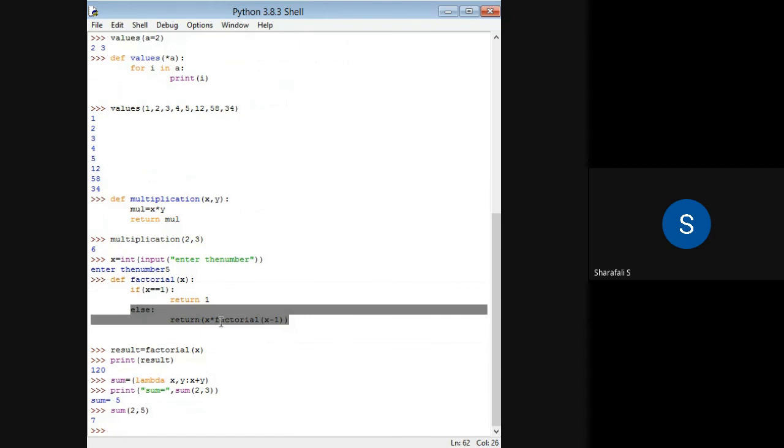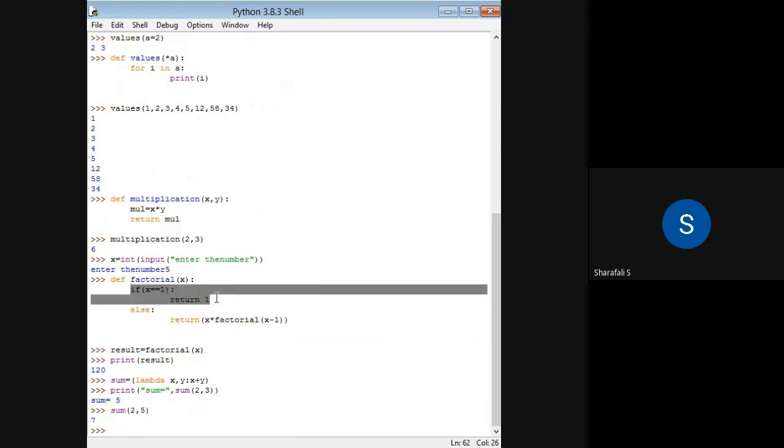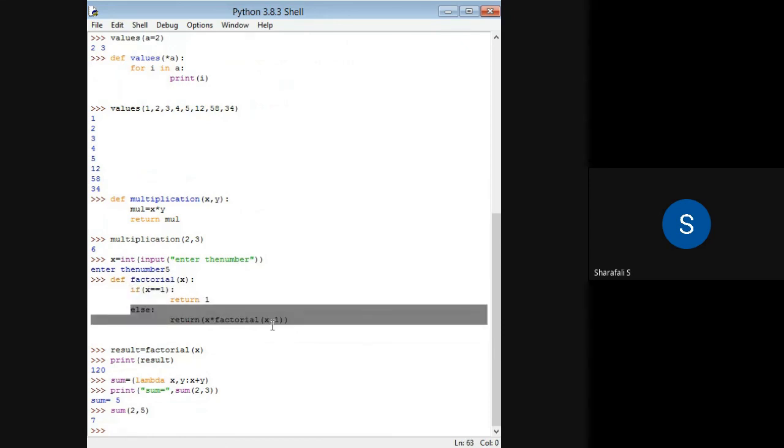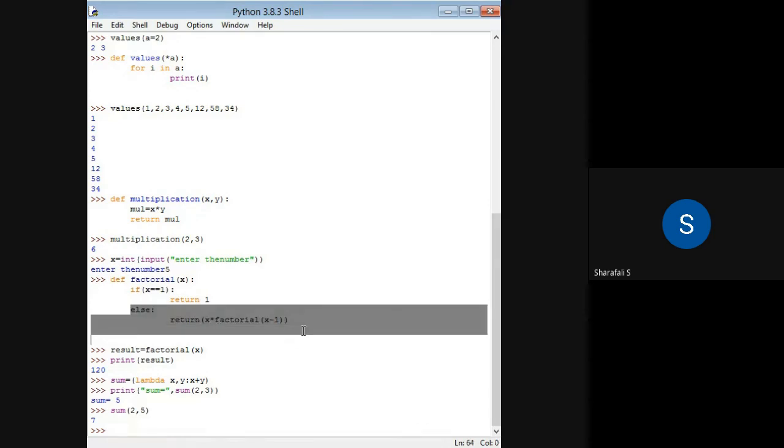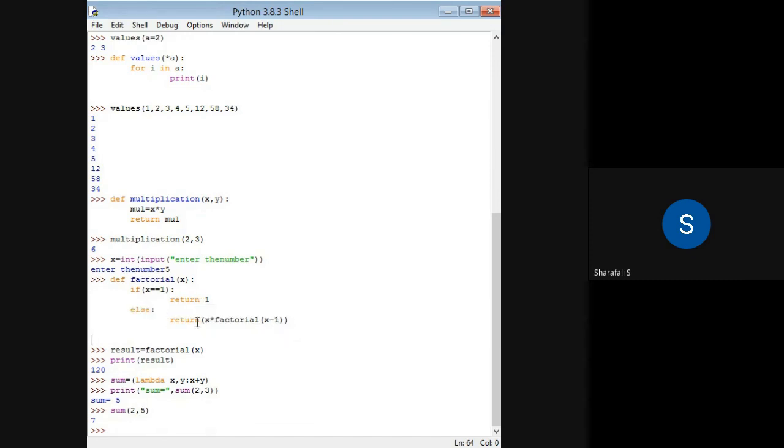This particular block is called the recursive case, and it is responsible for recursion. Sorry, this is the base case, and this is the recursive case. This is to terminate the recursion, and this is to call the function by itself, to request recursion. Okay, so these are the two cases that I didn't discuss in the theory part.